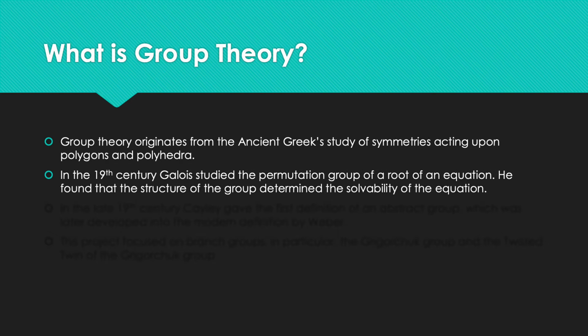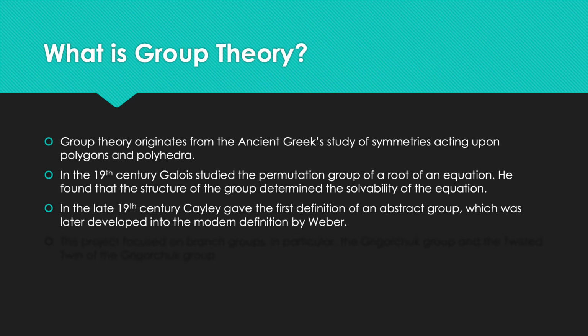In the 19th century, Galois studied the permutation group of a root of an equation, and he found that the structure of the group determined the solvability of the equation. From this, Galois created his own branch of mathematics, which is dedicated to this study of roots of equations. It's now known as Galois theory.